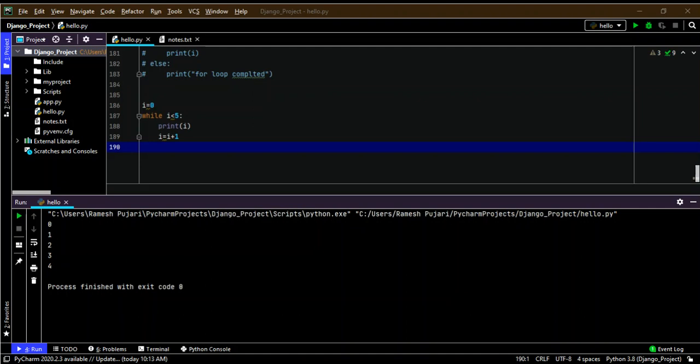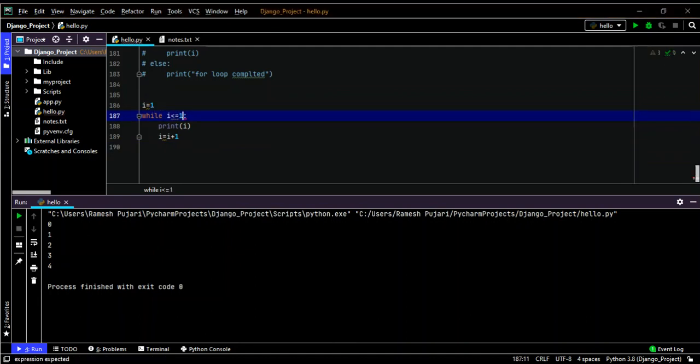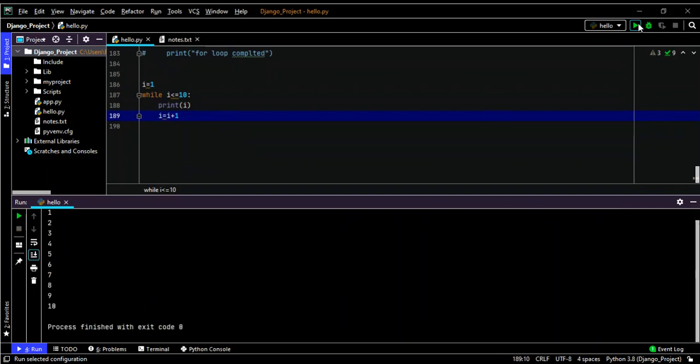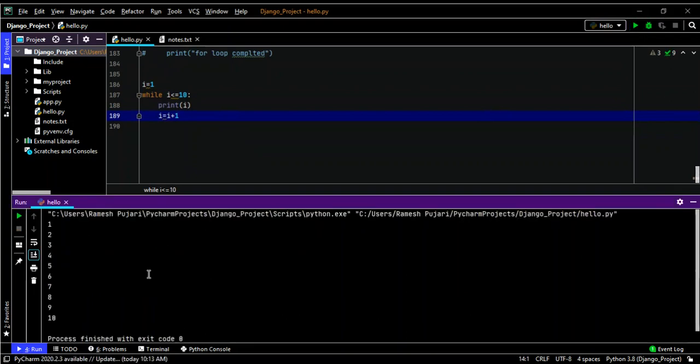Now I will take one simple example. I will print the numbers 1 to 10 using a while loop, with i less than or equal to 10, printing i and incrementing i. You can notice here I am printing the numbers 1 to 10.